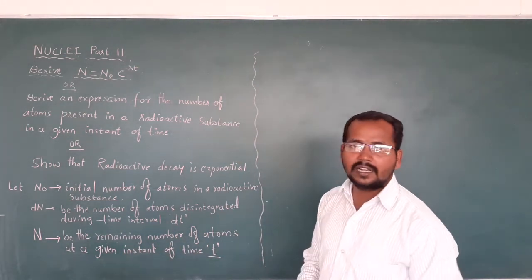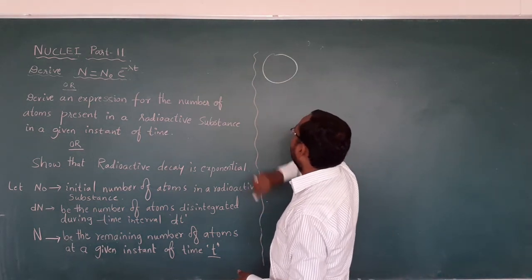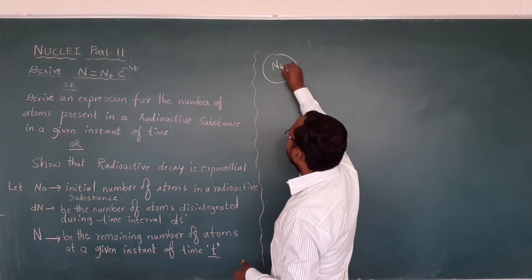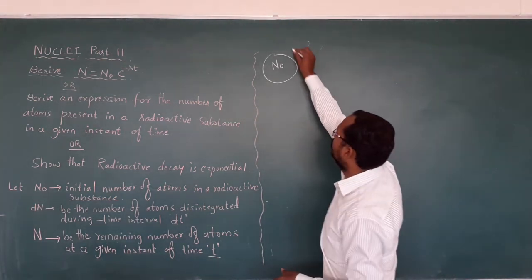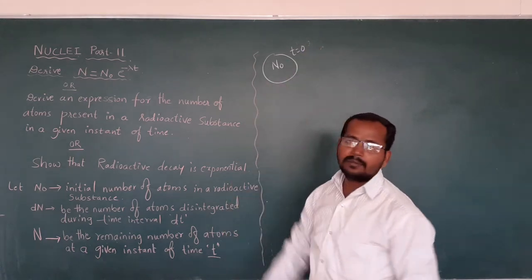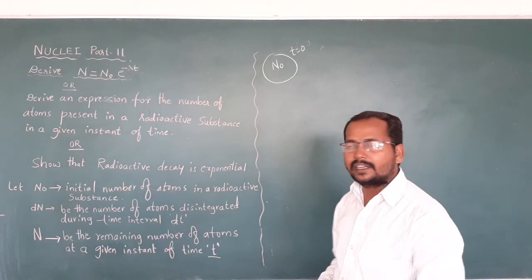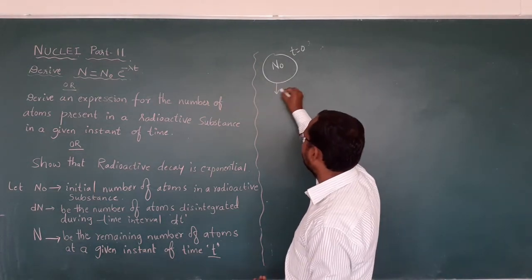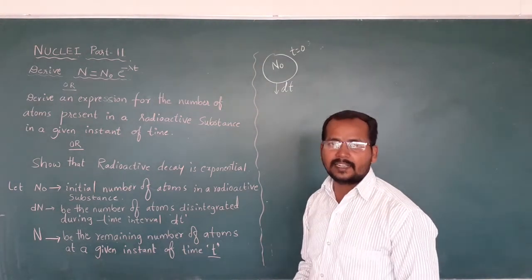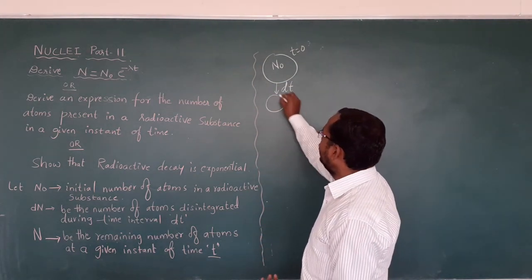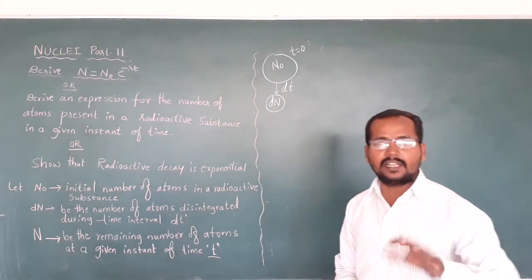To derive this equation, let us consider a radioactive substance sample which has N naught as the initial number of atoms at time t equal to 0. Now after a certain time interval dt, it disintegrates a certain number of atoms. So I will consider dN number of atoms disintegrated in time dt.